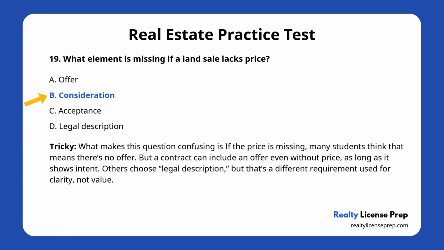Now here's the confusion. If the price is missing, many students think that means there's no offer. But a contract can include an offer even without price, as long as it shows intent. Others choose legal description. But that's a different requirement used for clarity, not value. The missing price specifically means the agreement lacks consideration, which invalidates the contract. So always associate price with consideration when answering contract questions.